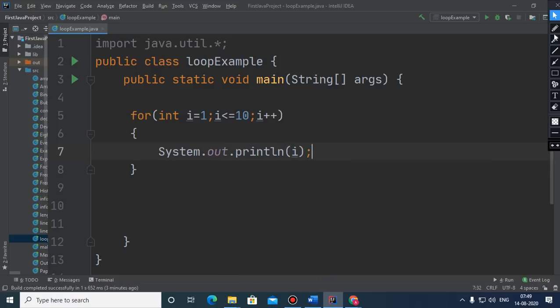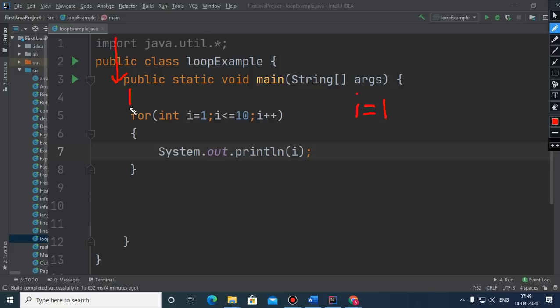What happens is, the initial value of i is 1, or we can say this is the starting point. Again I want to repeat one thing: there is a control which comes from top to bottom and executes all the statements.